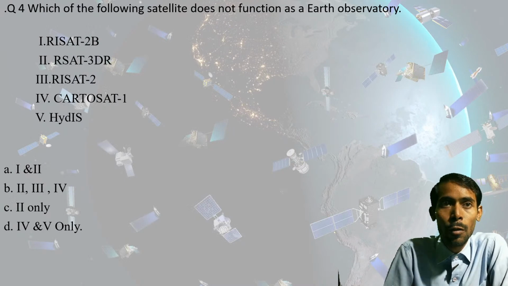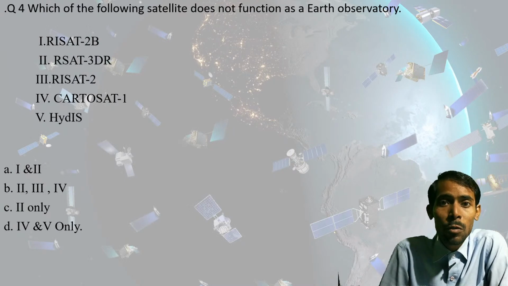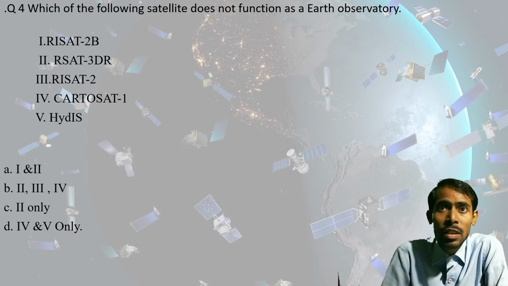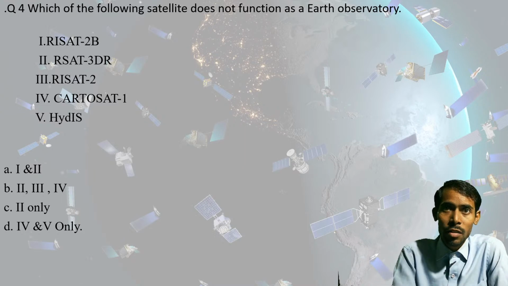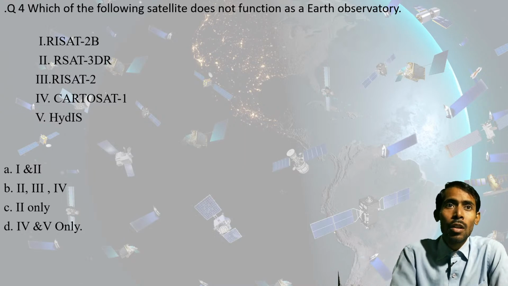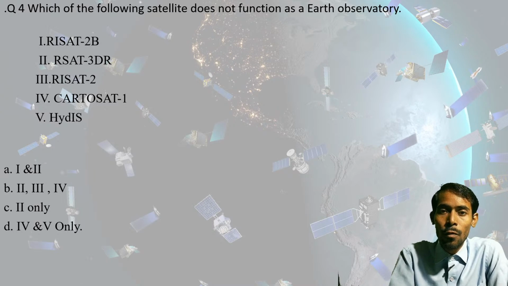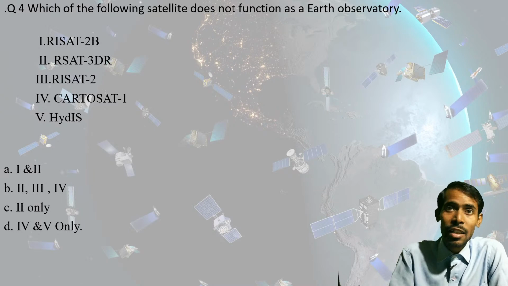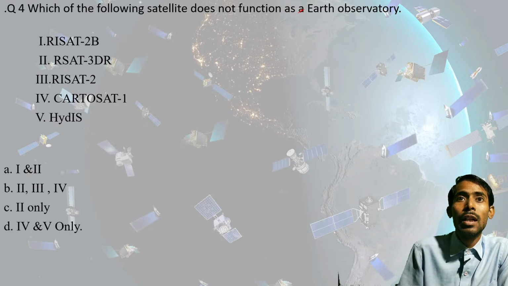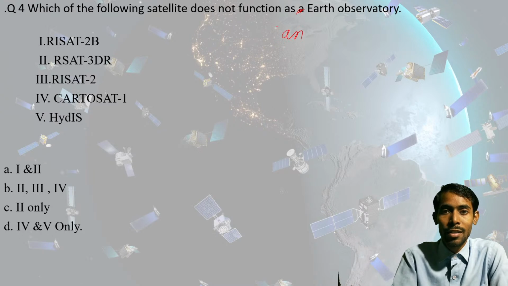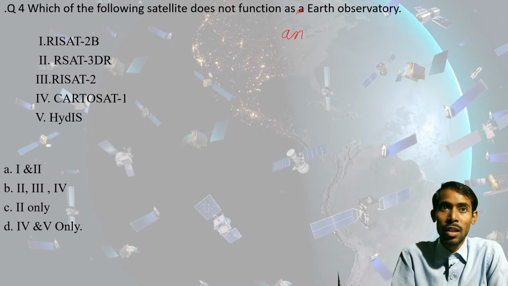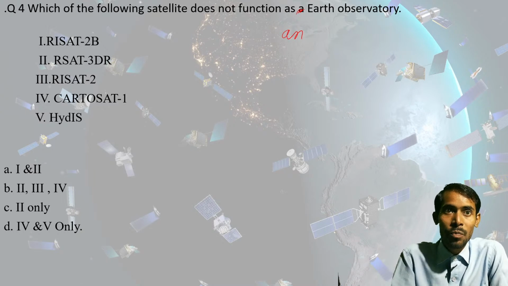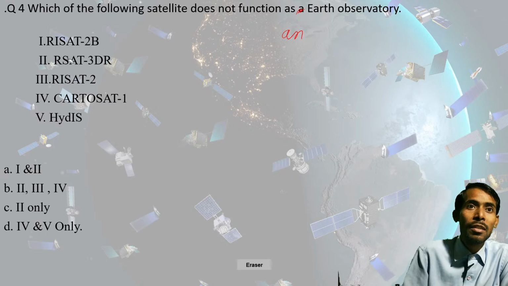Now coming to question number 4, here you have to pick out something. I'm reading the question, and don't worry, it's related to Earth observatory. The question asked here: which of the following satellites does not function as an Earth observatory? Among these, which satellite is not doing the work of an Earth observatory? Okay, so the first option would be RISAT.